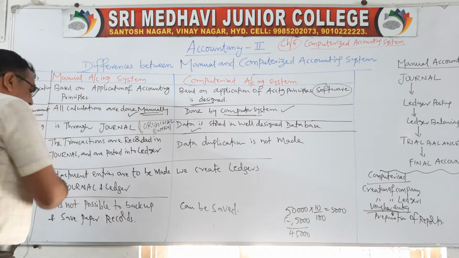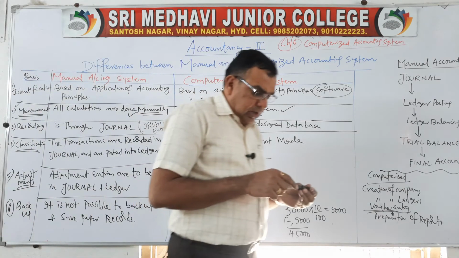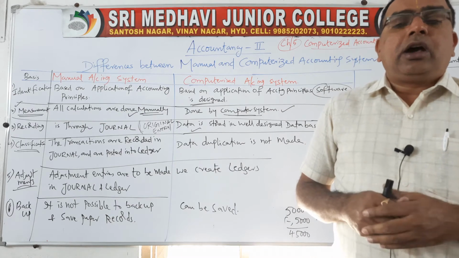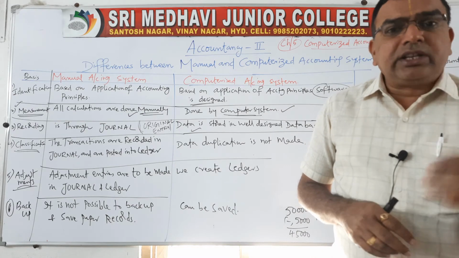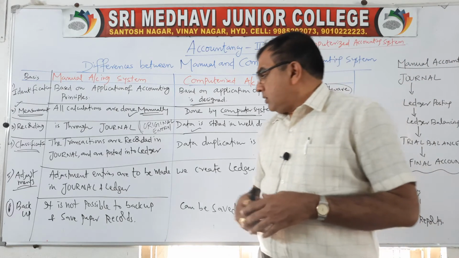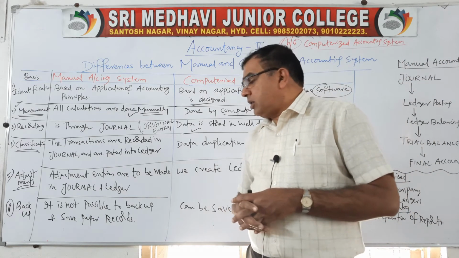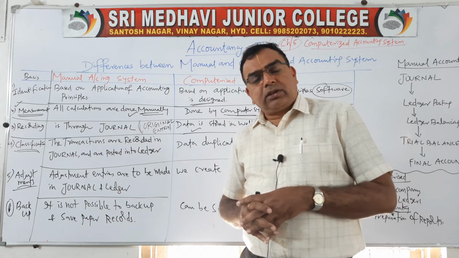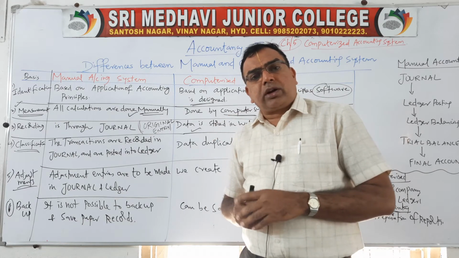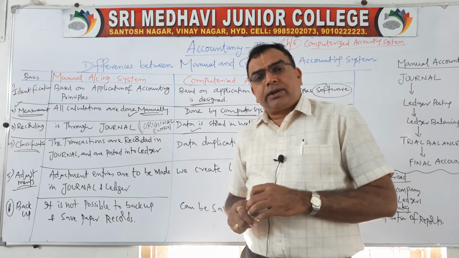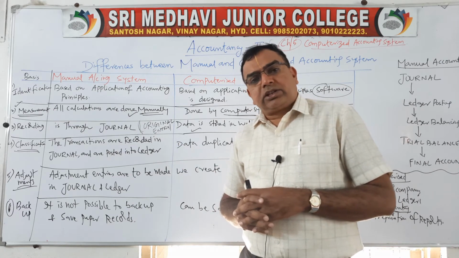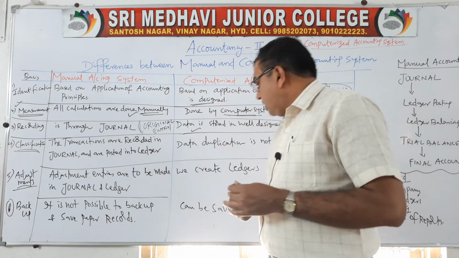Then, adjustment entries. As you all know, like outstanding expenses, prepaid expenses, outstanding income, advance income, for all these adjustment entries, we have to make entries in the journal as well as in the ledger. We have a journal proper to record adjustment entries, and then we make all such adjustments in the journal as well as in the ledger.